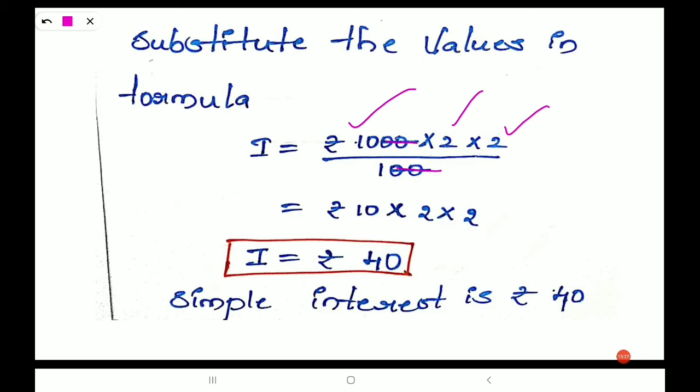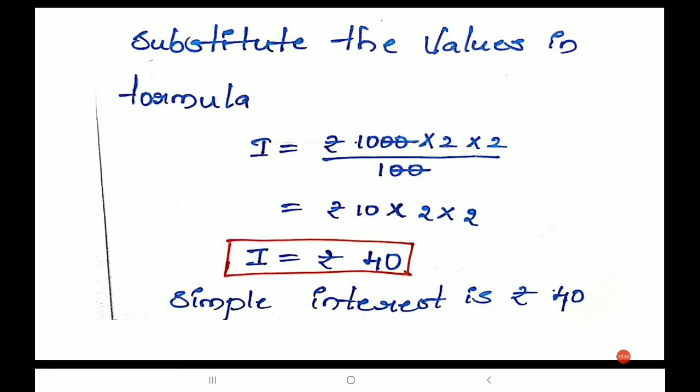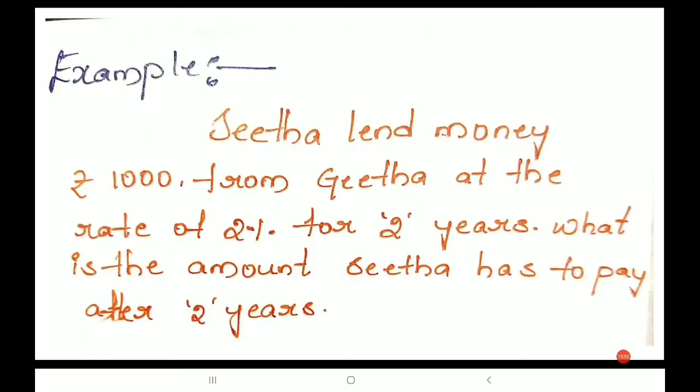Okay, so what is the remaining? 10 into 2 into 2, 2 2s are 4, 4 into 10 is 40. So we got I is equals to 40 rupees. Nothing but simple interest is 40 rupees. Okay, we got interest is 40, so Suresh has to pay 40 rupees as the interest. Right, we shall solve one more example.